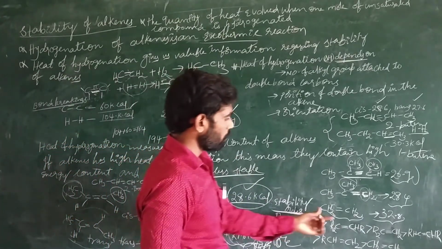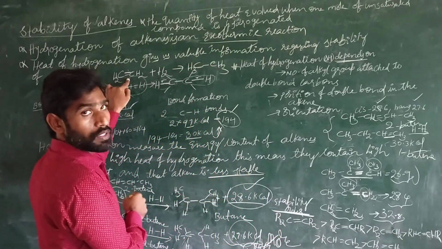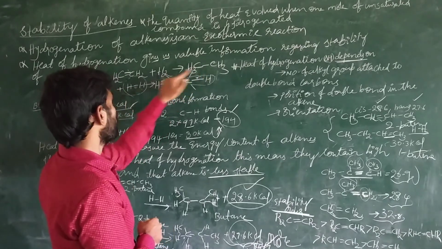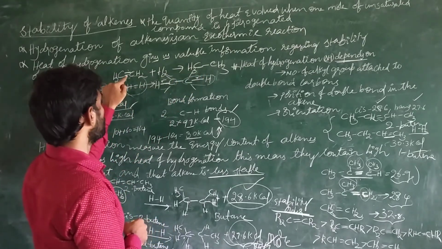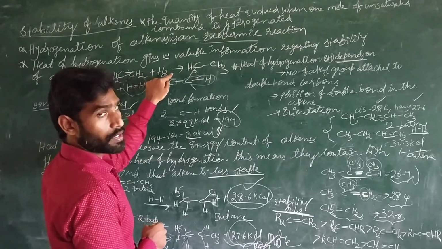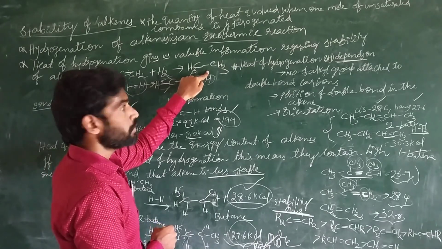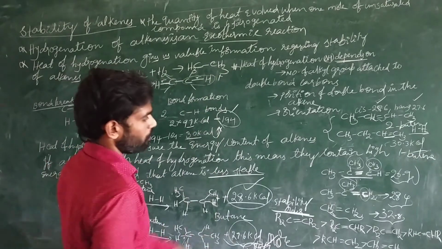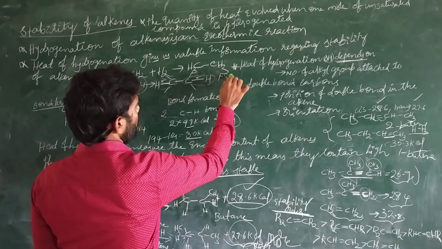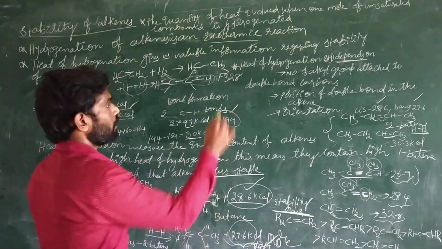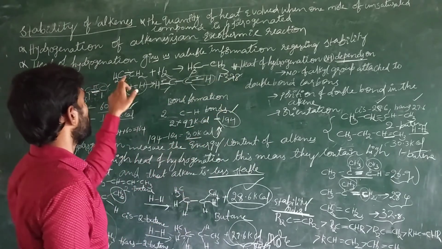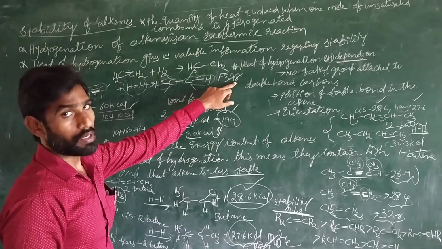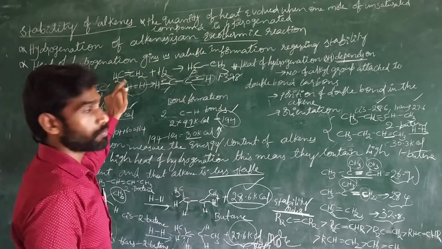Now this molecule, ethene, when hydrogenated, is converted into ethane. When this alkene is hydrogenated and converted into alkane, ethene and ethane, it liberates how much energy? 32.8 kilocalories of energy. That much energy is there inside this molecule. That is the heat content. 32.8 kilocalories of energy is the heat content of this molecule.